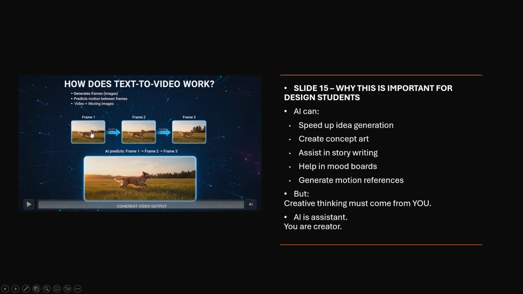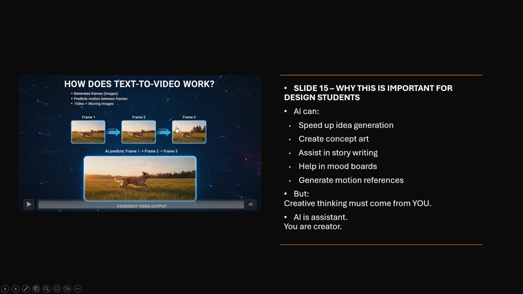Suppose this is one frame you are giving. Sometimes we can generate one frame from Gemini or Firefly, and then another image, and another image. Here image means different poses. Same as in animation, we create different poses and then animate between them.